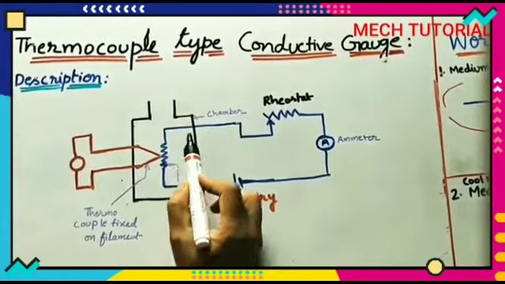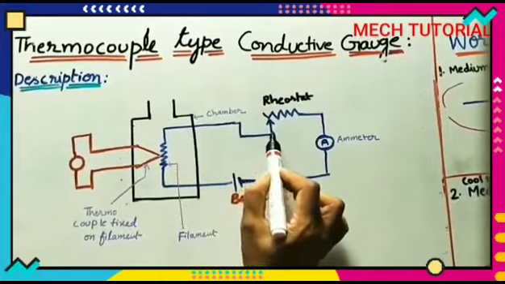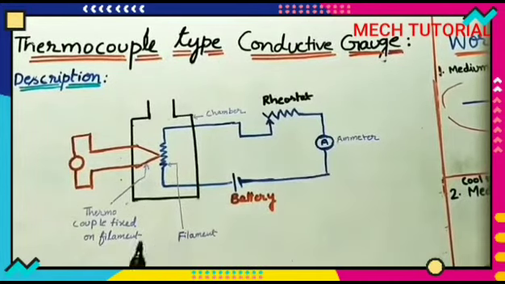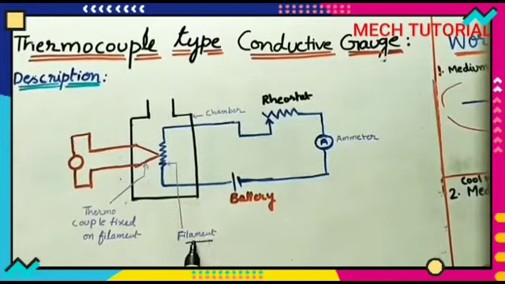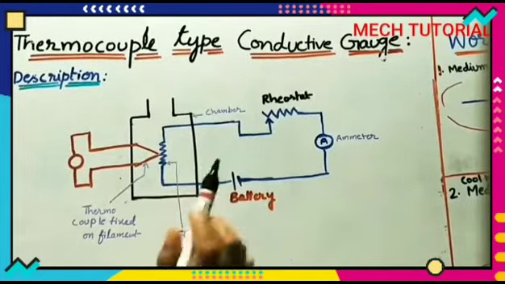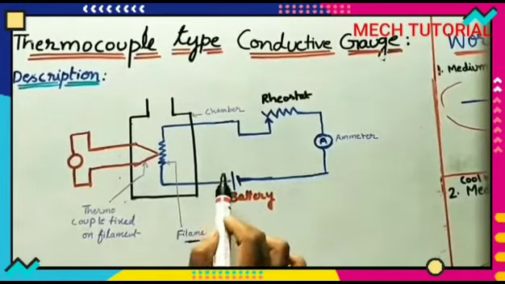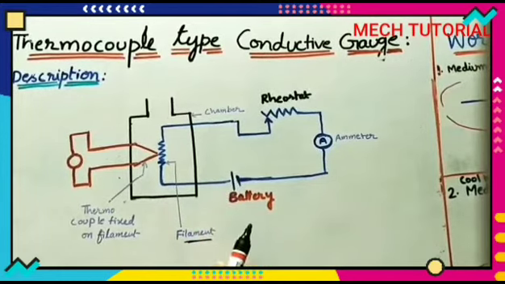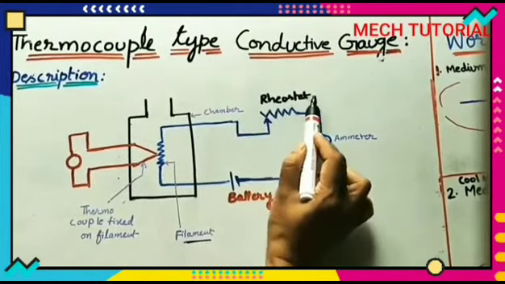So this conductive material we are using in this circuit. This is the filament. We can call it a filament. It has very little thickness. This is the conductive material. For supply, we are connecting a battery, and it is connected to one rheostat.